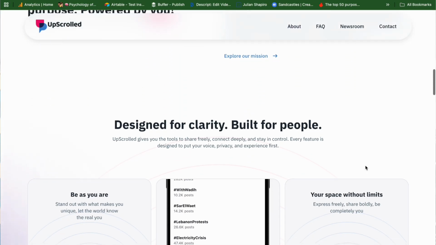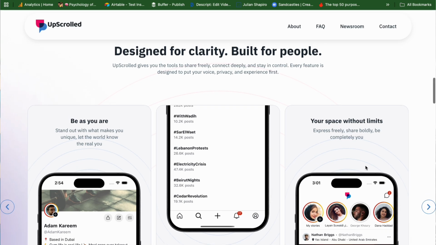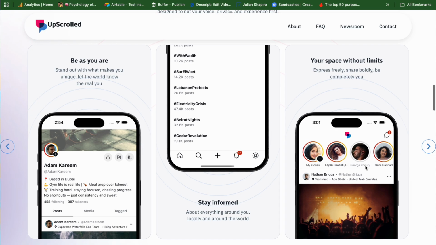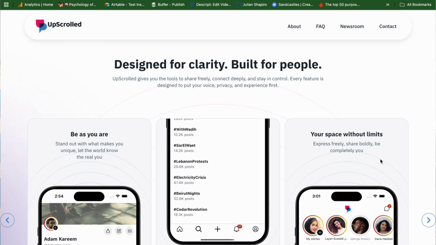The next section we have here is a preview of what the platform looks like, and these images are really nice, again showing the user what they can expect on UpScrolled. The only problem here I have is with the copy. So, designed for clarity, built for people. And I feel like this is AI generated copy.